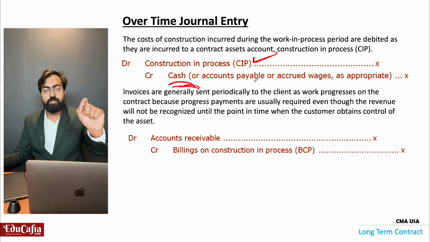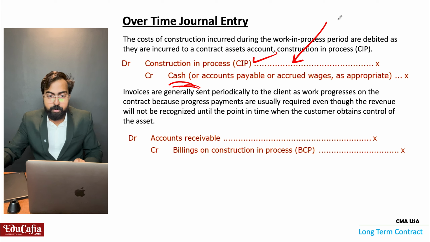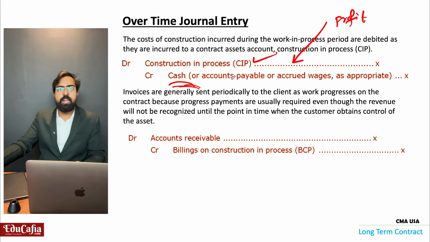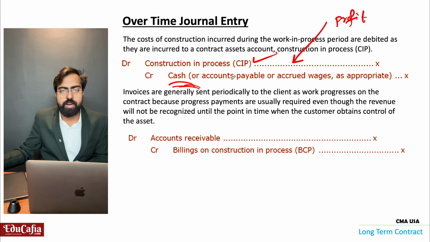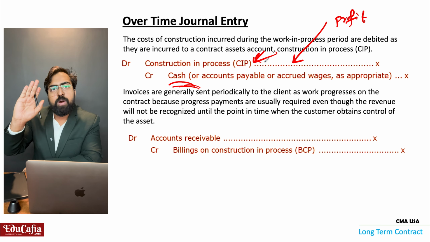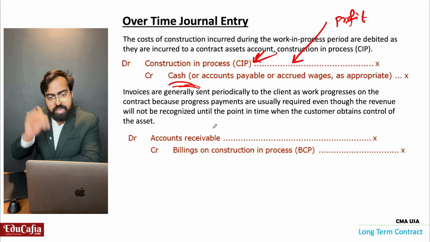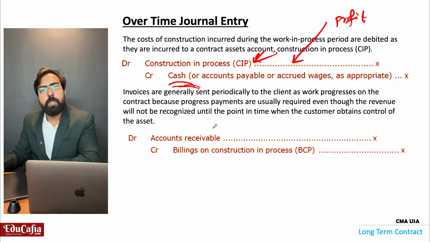Not only the expenses, but also we will add the profit against the expense. Whenever we write the expenses, some profit is there, right? That profit also we will add to CIP account. That is the only difference here and there. There we are not adding the profit. Here we will add a profit also.